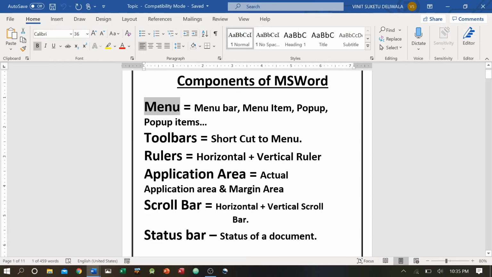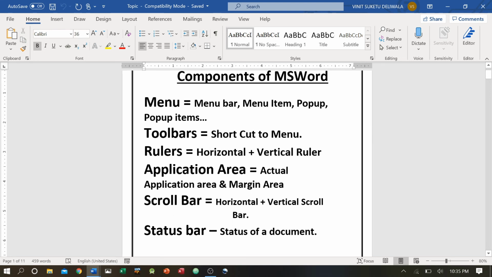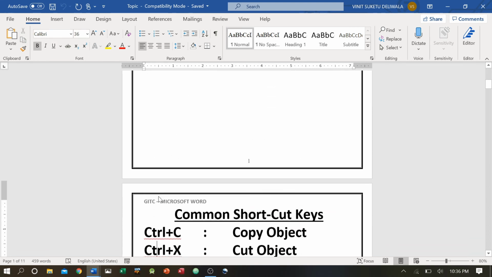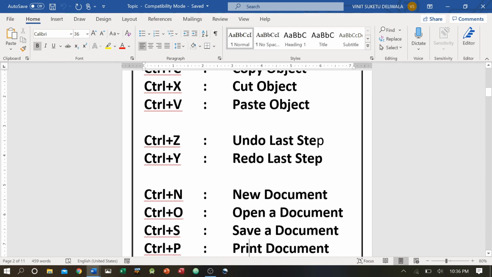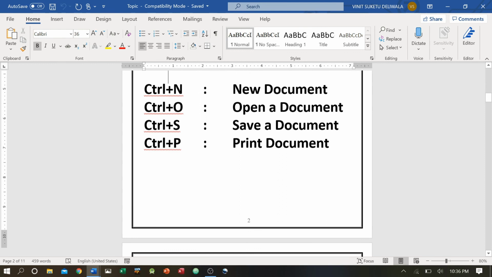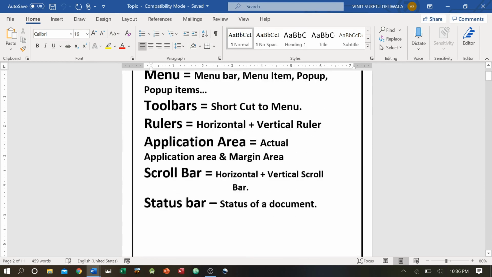We have seen menu, toolbars, rulers, application area, scroll bar and status bar. You also need to remember a few commonly used shortcut keys: Control C, Control X, Control V, Control Z. They are used for frequently used commands, which are required very frequently. Control C is for copy, Control X is for cut, and Control V is for paste. These are very common shortcut keys which we need to remember always.